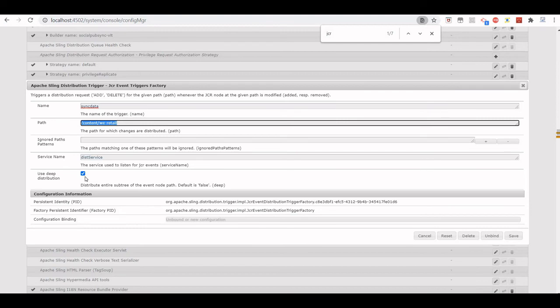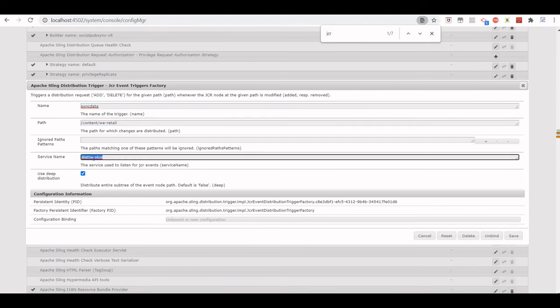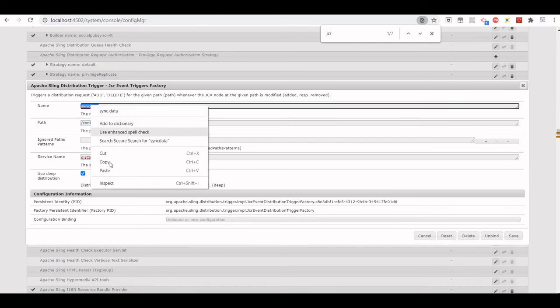And deep distribution just considers child nodes as well. If you want to ignore any path, we can specify that. And the service name is again the same, dist service, and we have already mapped a system user to this dist service. So these four things, and then we have to save it. Just copy this name, this sync data.